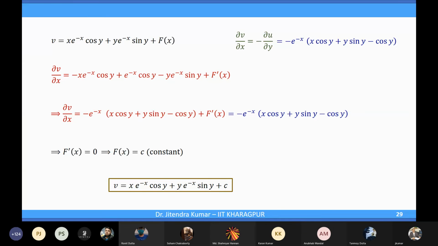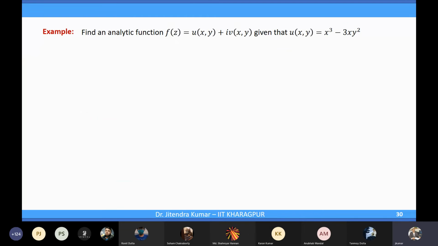Yes, sir. Okay, very good. So can you just try this? Find an analytic function u(x,y) plus iv(x,y), given that u(x,y) is equal to x³ minus 3x². Can you do it in a minute?